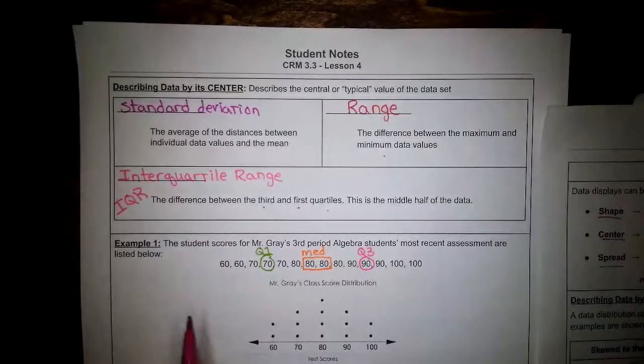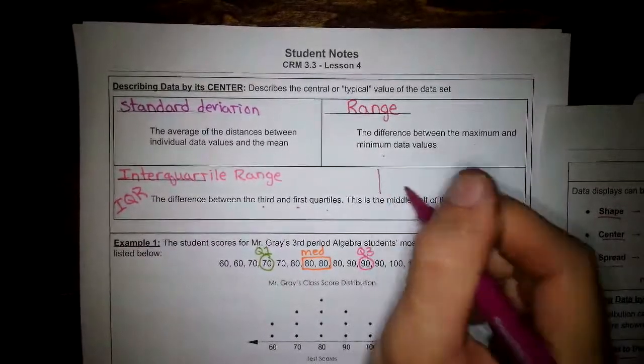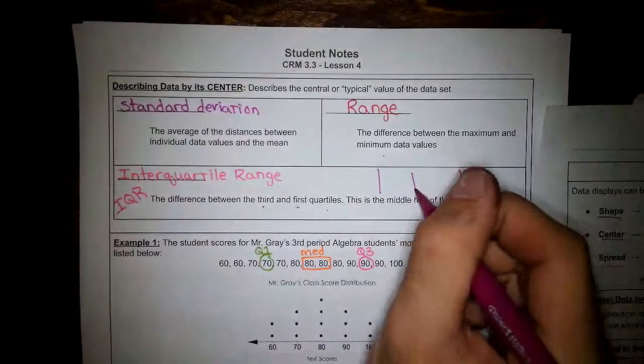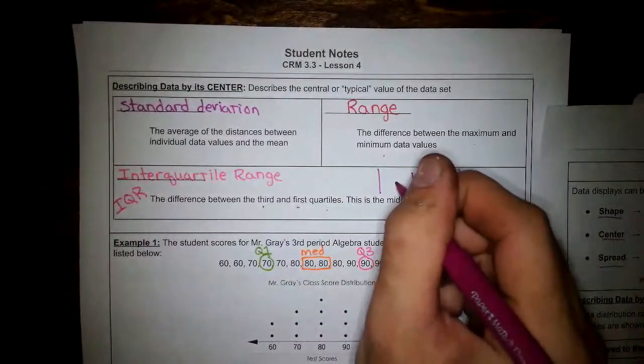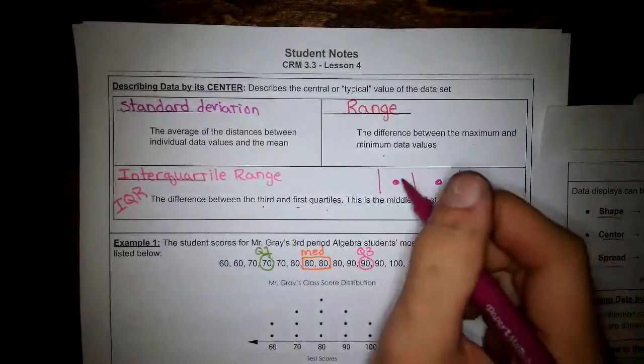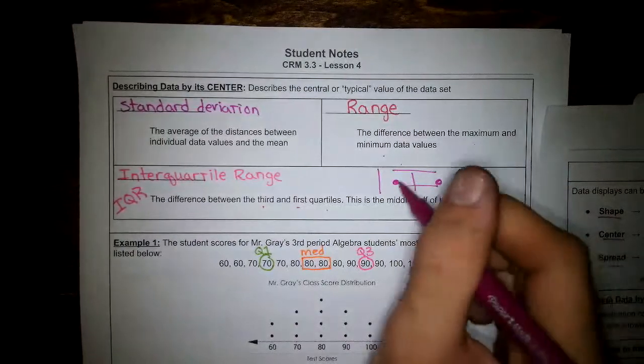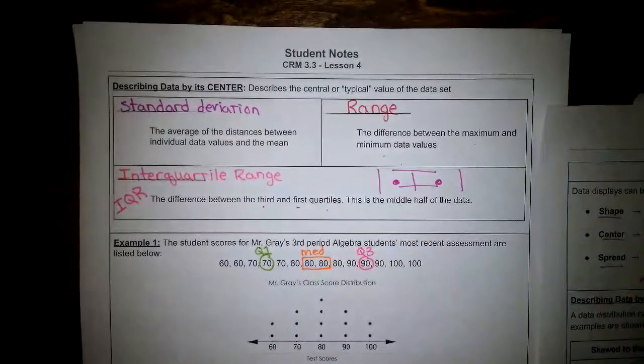It's kind of like the middle of each middle, if that makes sense. So if we have our min, our max, and our center, your first quartile and your third quartile are right there and there. And then the IQR is the difference between those.